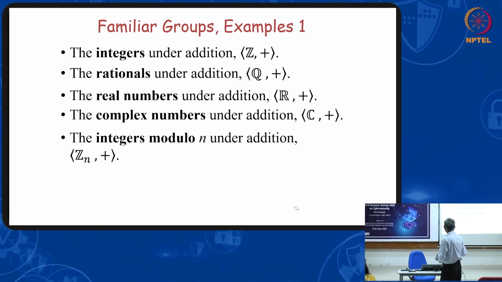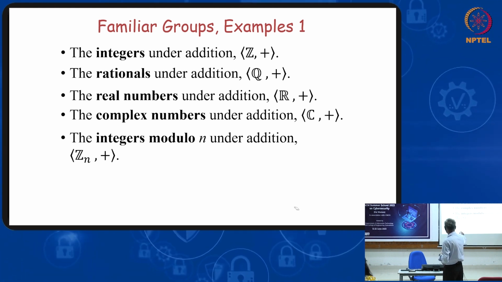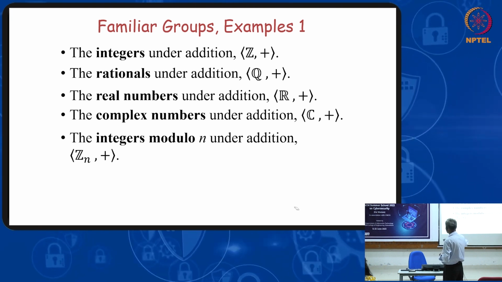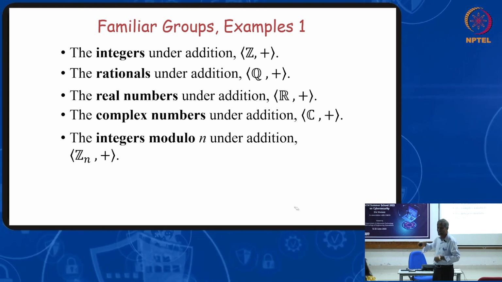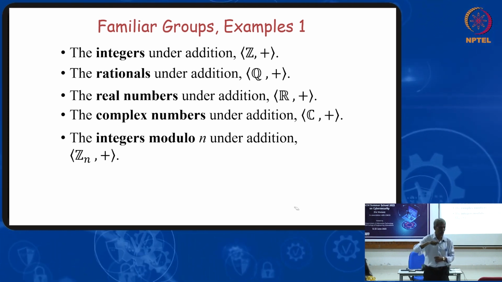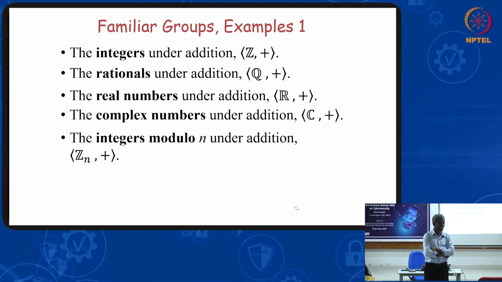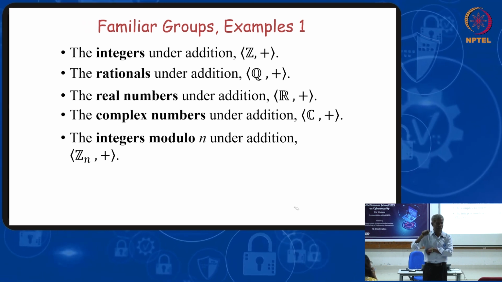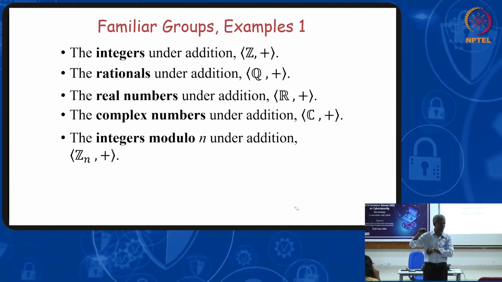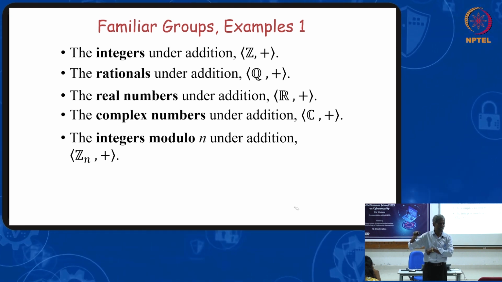You see familiar groups: the set of all integers under addition, the set of rational numbers under addition, real numbers under addition, complex numbers under addition, integers modulo n under addition. Suppose you take complex numbers. Addition of two complex numbers will be another complex number or not? Yes, closure property. And suppose we have a plus ib. What is the inverse of a plus ib? Minus a minus ib.